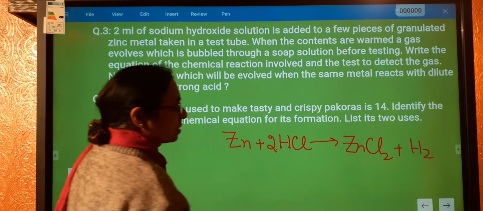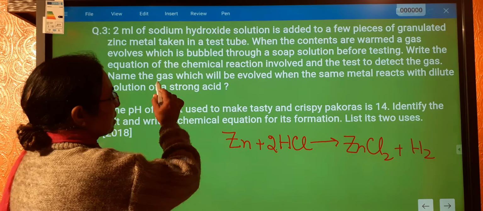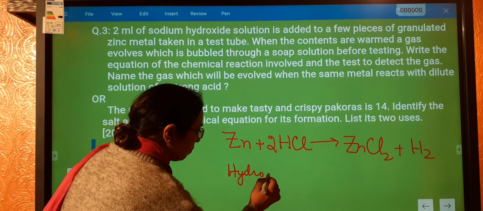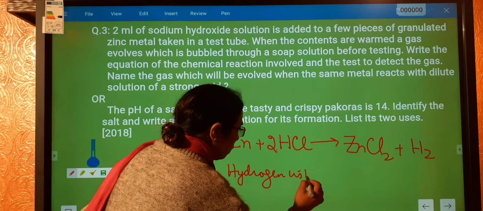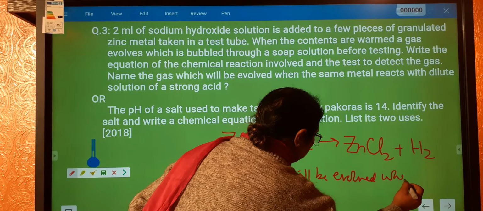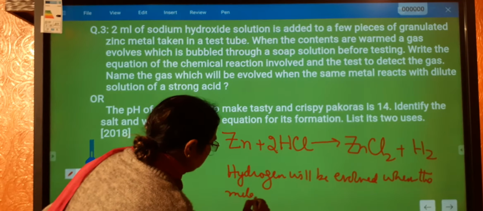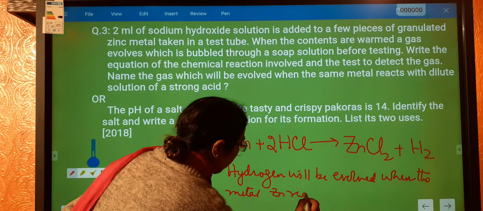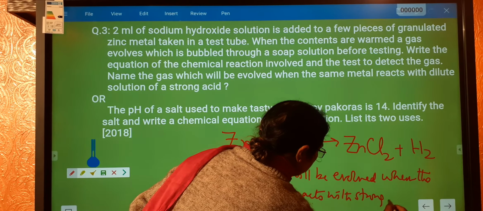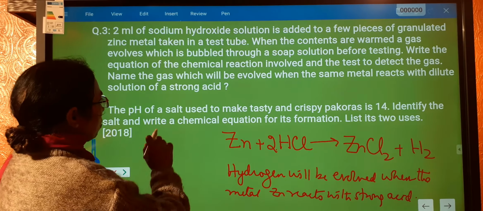So the same gas is evolved. Again hydrogen is evolved. Name the gas. The gas is again hydrogen. So hydrogen will be evolved when the metal zinc reacts with strong acid.